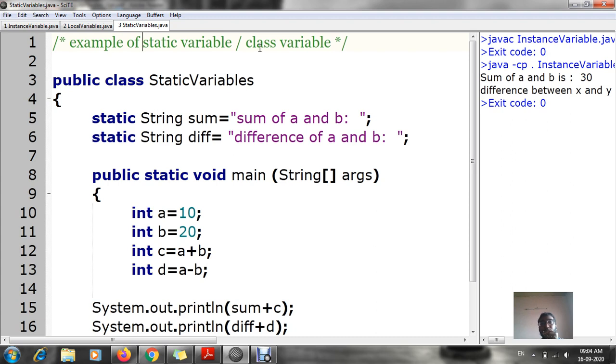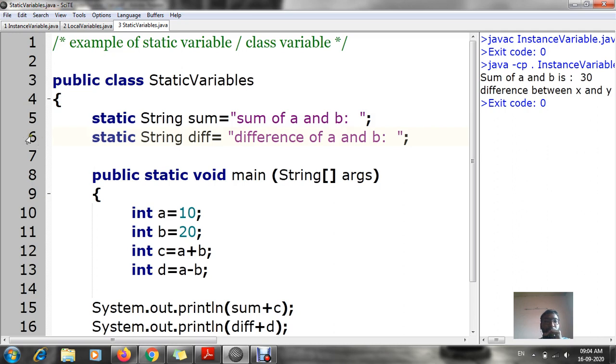Okay, the name static means it will be stable. That means their values won't be changed. So over here in static variables, you can see what I have done. Public class, that means a class name I have declared, that is StaticVariables. Over here you can see S and V are capital, so that's why I have to save my file's name also with the same name .java. Now here starts your main function. Static string sum is equal to sum of a and b. Static string difference is equal to difference of a and b.